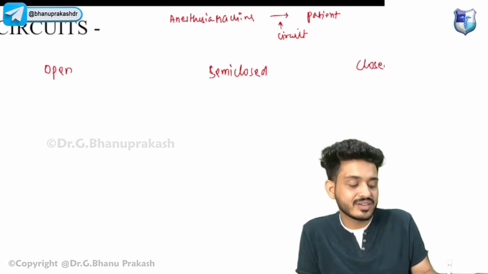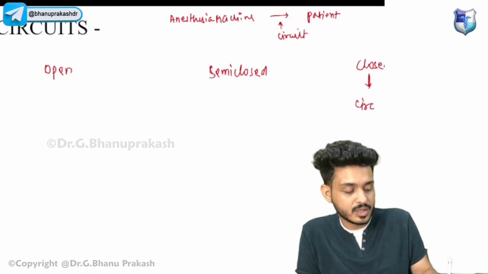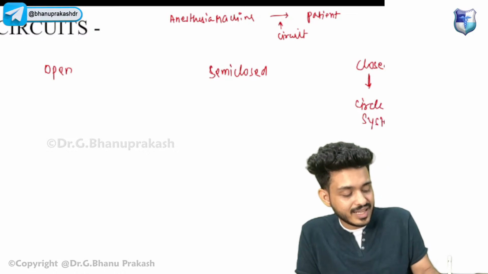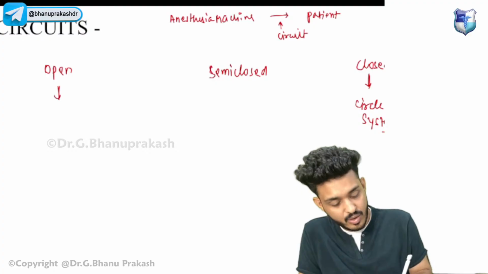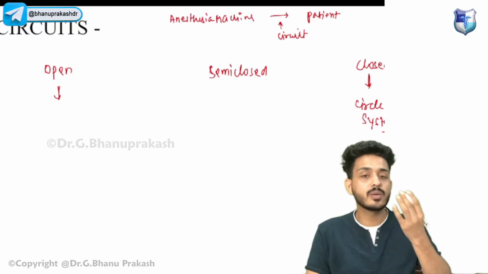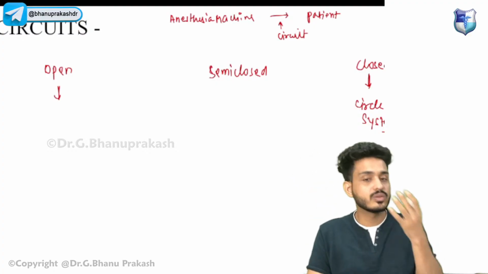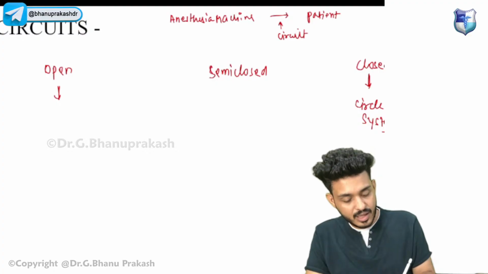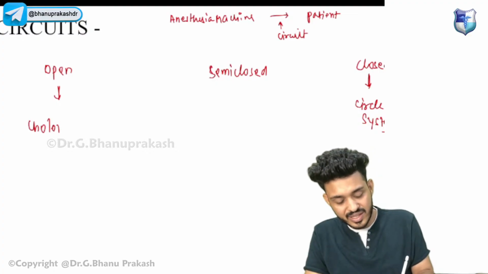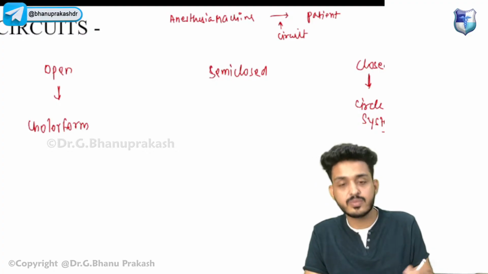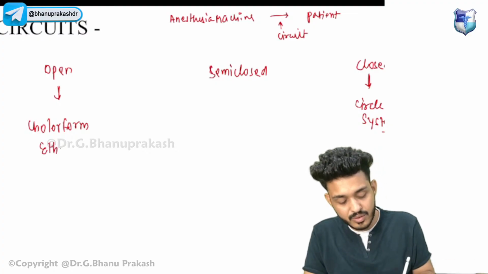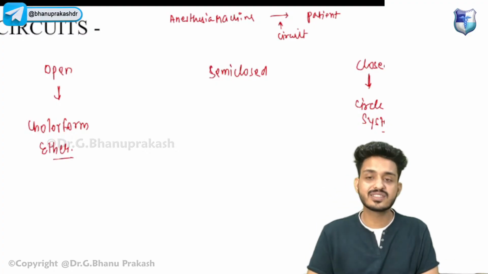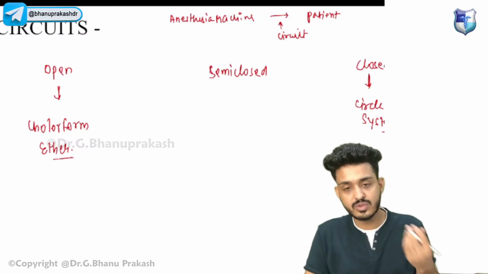Okay, closed circuit will be the circle system that is present in your OT. Open circuit, directly we are pouring the anesthesia on the skin or on the nose itself. For example, you have seen in the movies someone putting chloroform, like we used to do with the ether itself. But open circuits are not preferred nowadays.